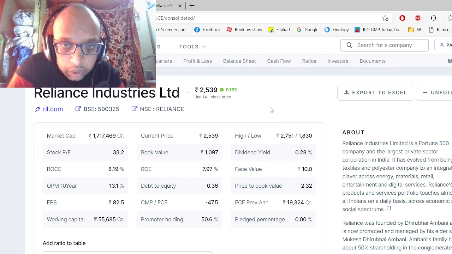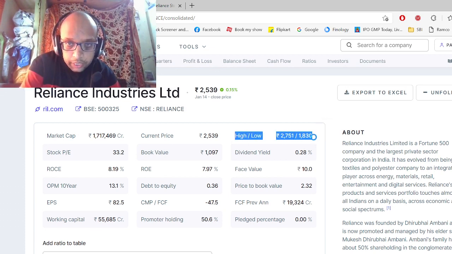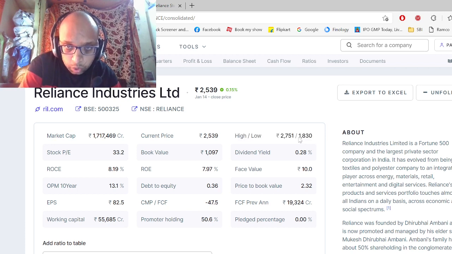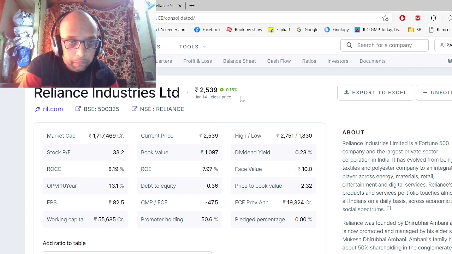Okay, well, we can close this and we'll just try to check is this a good stock to buy or not. Okay, so here it shows the high and low price of the stock. 1830 is the yearly low, and 22,751 is the yearly high. Okay, and the current price of the stock is now at 2,539 rupees.